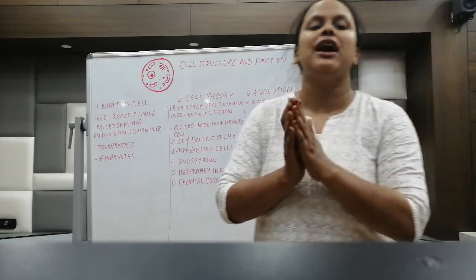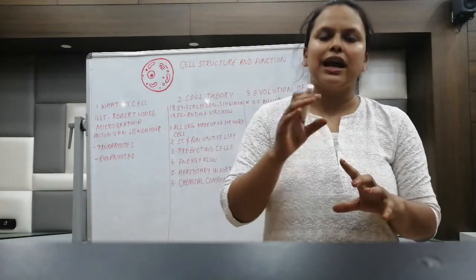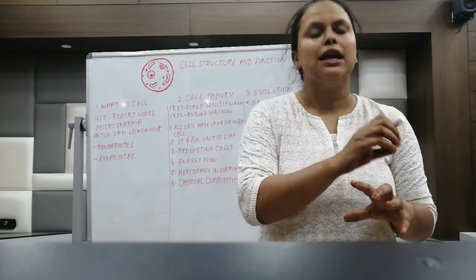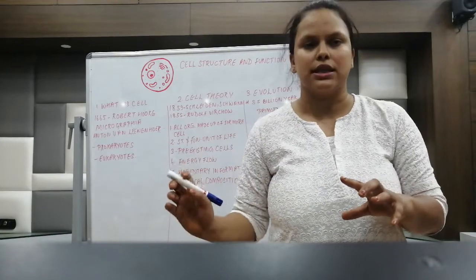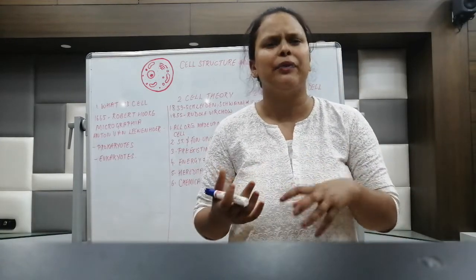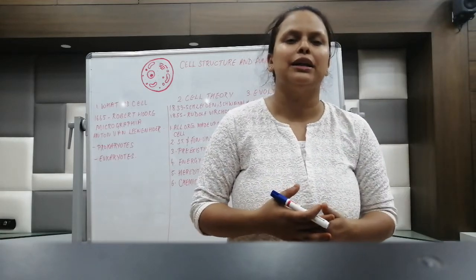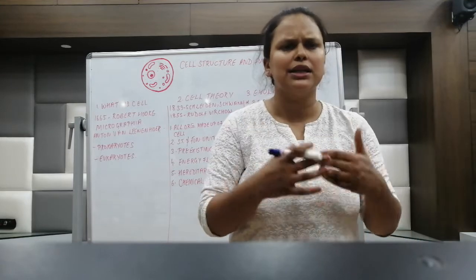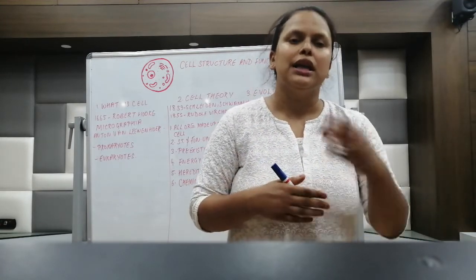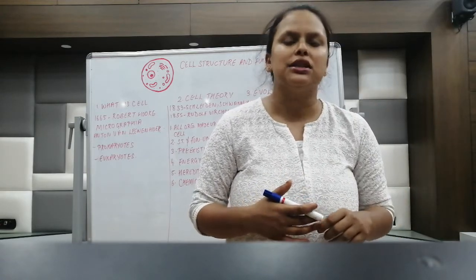So we'll revise what we have understood in this lesson. First of all, what is a cell? A cell is an aqueous compartment which is capable of independent existence and performing different life processes. Initially, the cell was described by Robert Hooke in its dead form in 1665. Later on, the living cell was discovered by Anton von Leeuwenhoek. What is cell theory? There are three scientists, Schleiden, Schwann and Robert Hooke. They postulated 6 points, 6 properties which are known as the cell theory.